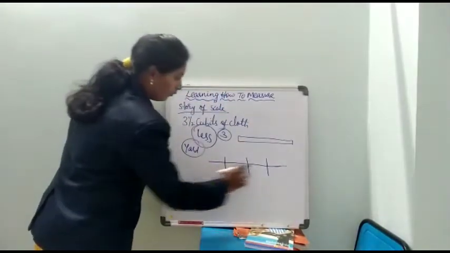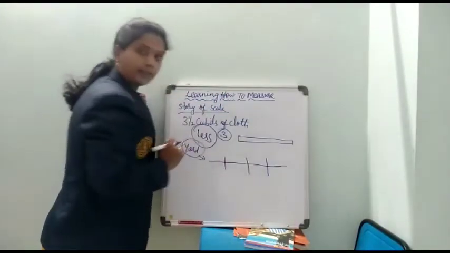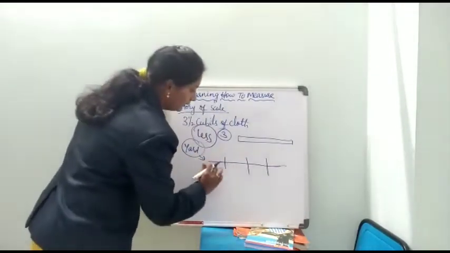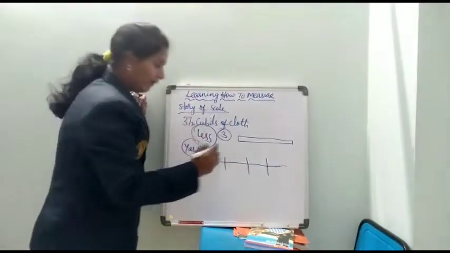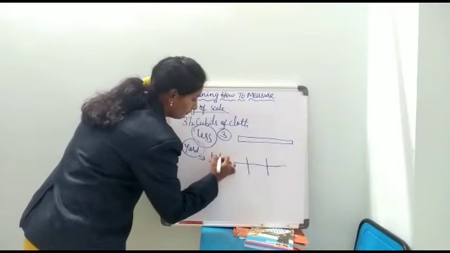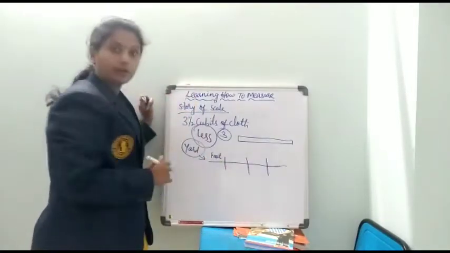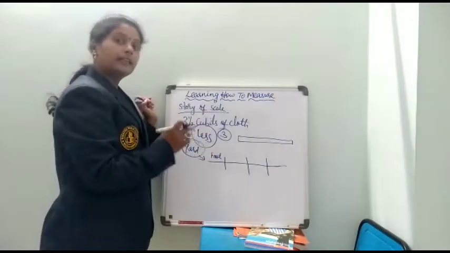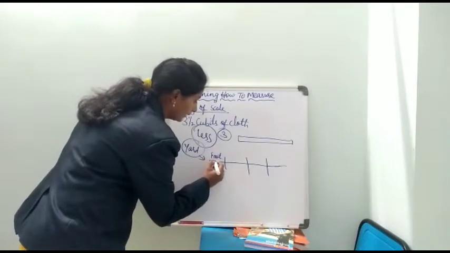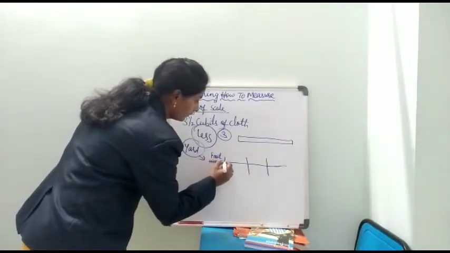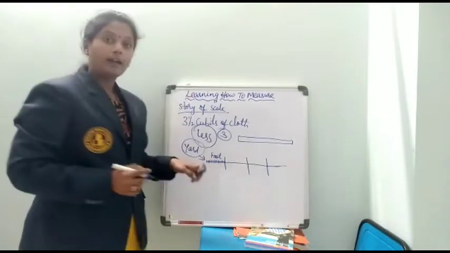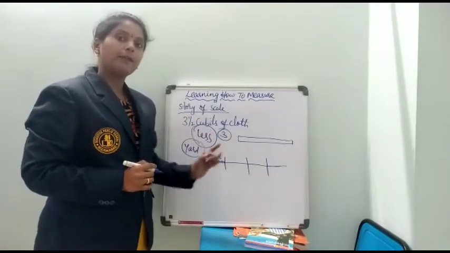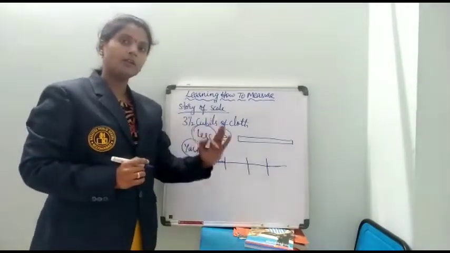They divided this total line, this total length, which is a yard, into 4 equal parts: 1, 2, 3, 4, and each equal part they call a foot. 1 foot, 2 foot, 3 foot, 4 foot. 4 foot is equal to a yard, and again each foot is divided into 12 equal parts and named inches. 12 equal parts called 12 inches.